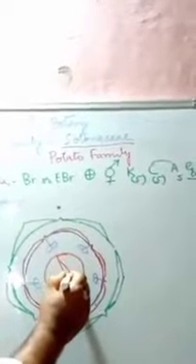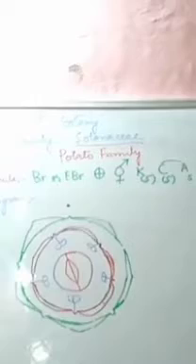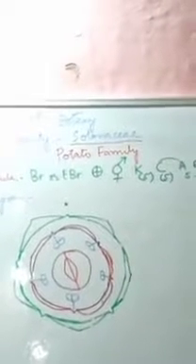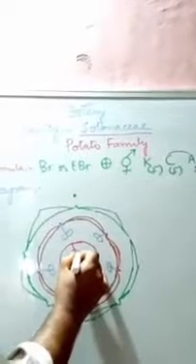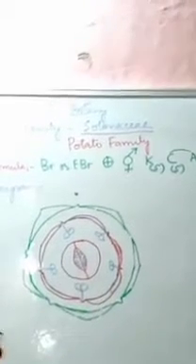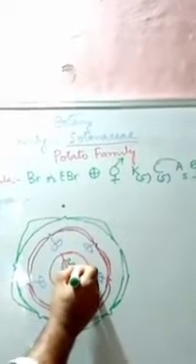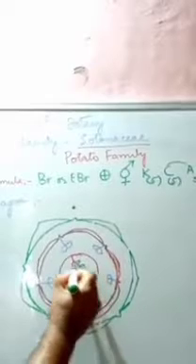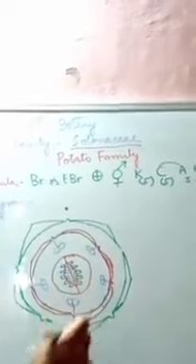The placentation is somewhat swollen, and these are what we will call the ovules. These are the ovules which are present on this.